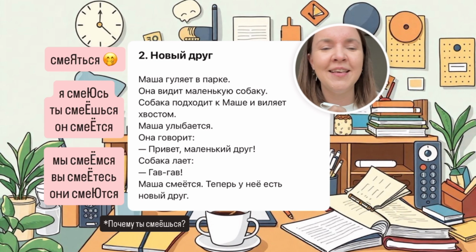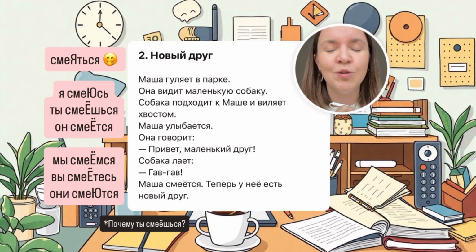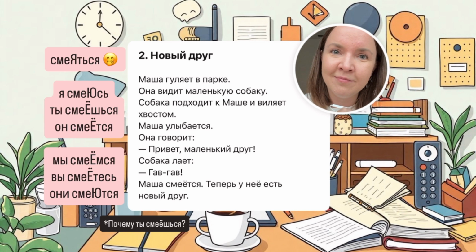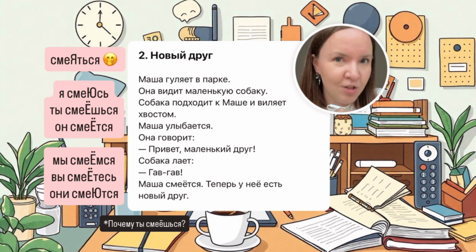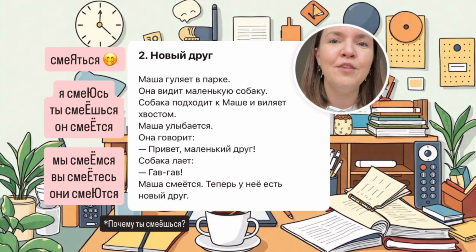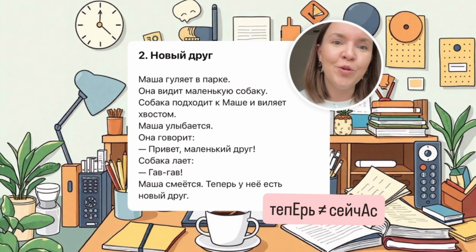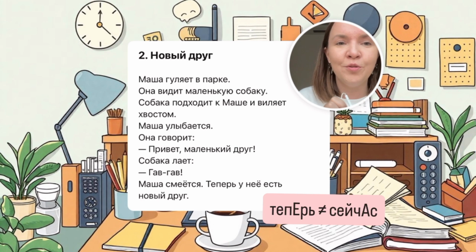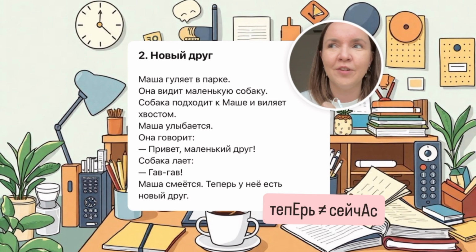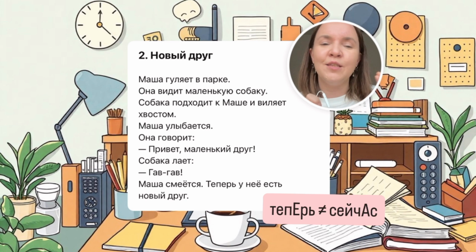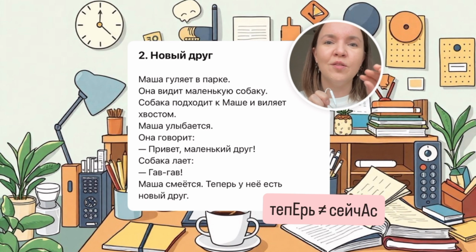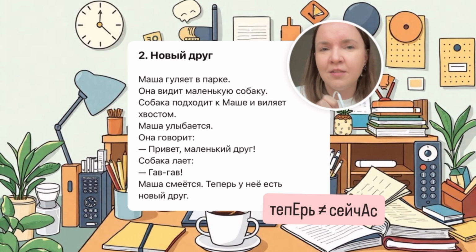Теперь у нее есть новый друг. Do you know the meaning of теперь? It's the synonym to сейчас. But how is it different from сейчас? Before I explain, pause the video and write the answer if you know. Теперь у нее есть новый друг. Now she has a new friend. This теперь is different from сейчас because it shows the change from something what she didn't have, now she has.